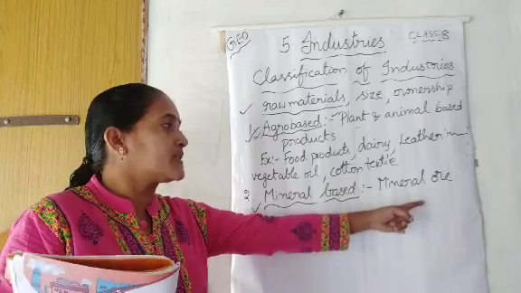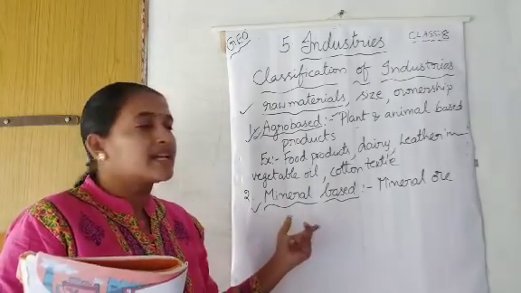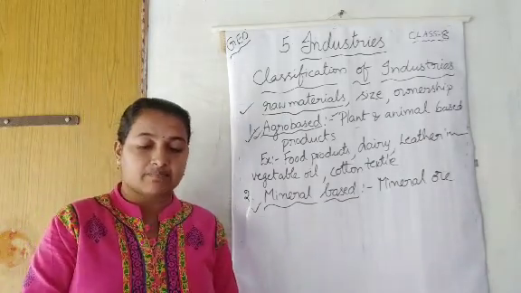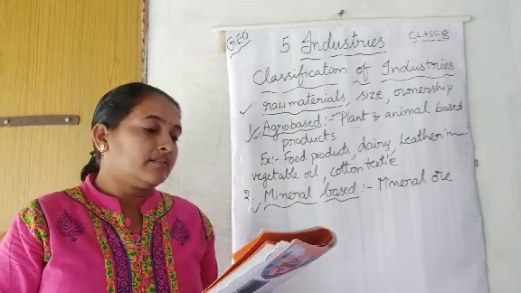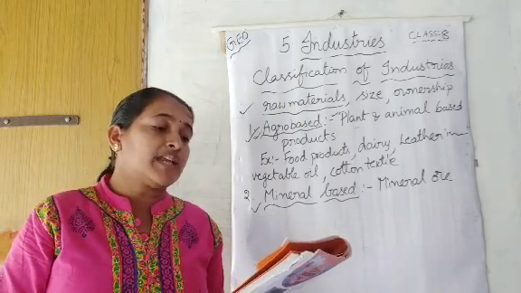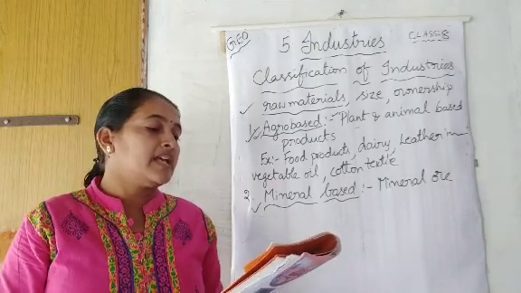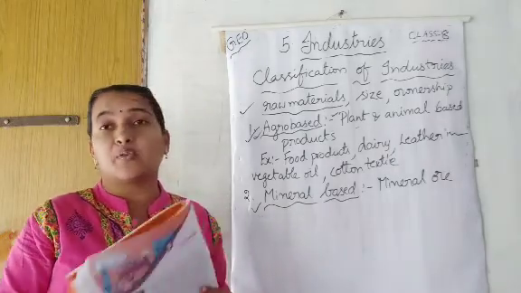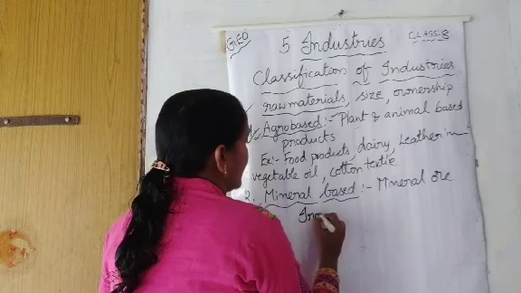If in this process they have separated iron from iron ore, then we can say that these industries are mineral-based industries. This is used as raw material for the manufacture of a number of other products such as heavy machinery, building materials and railway coaches. So, here they have separated iron from iron ore.